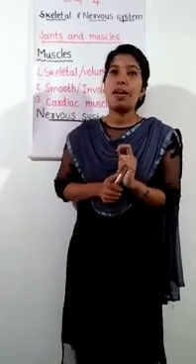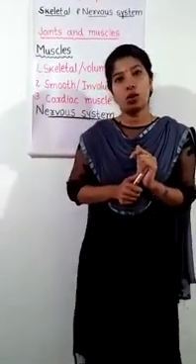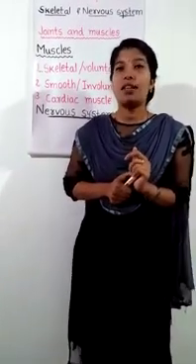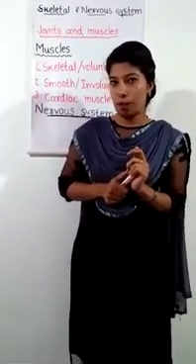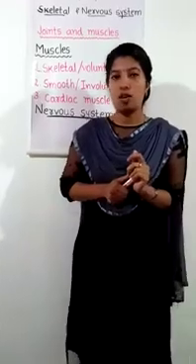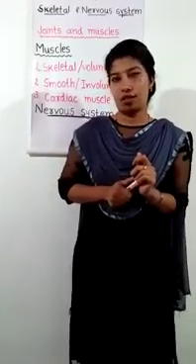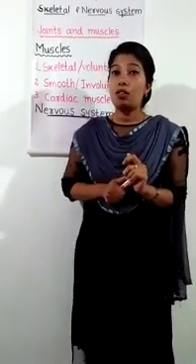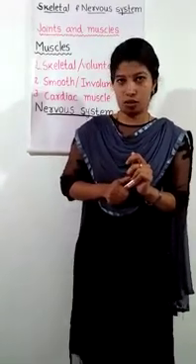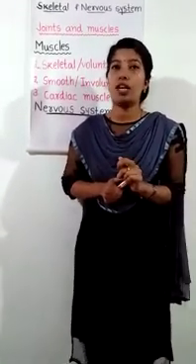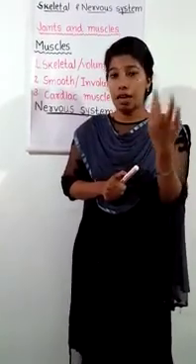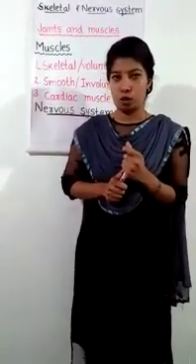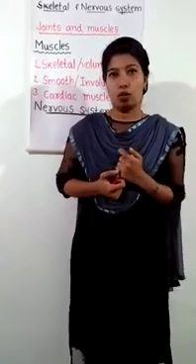So you can just imagine how important this organ is. The nervous system controls the different organs of our body, like the brain, and the brain controls all such things. But the brain alone does not work or control everything. It has to take the help of another organ. That is the spinal cord.